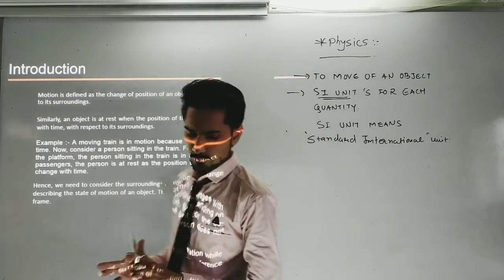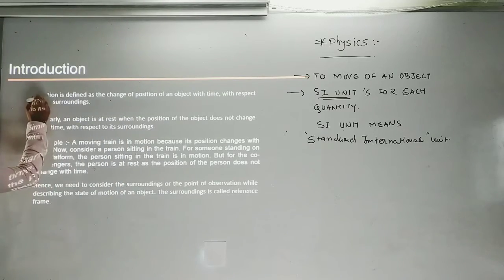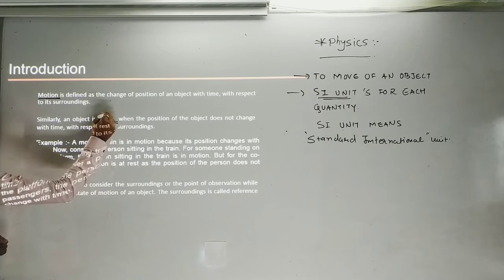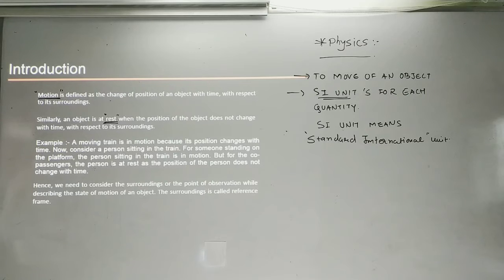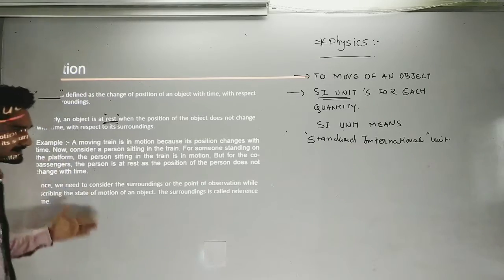So basically two definitions come here. You need to understand that. The first one is the definition of motion and the other is the definition of rest. You have to memorize that. This is a very important definition regarding our points. Here are the examples of what we can say is in a motion state or in a rest state. Okay.